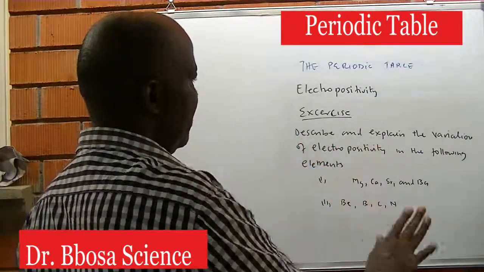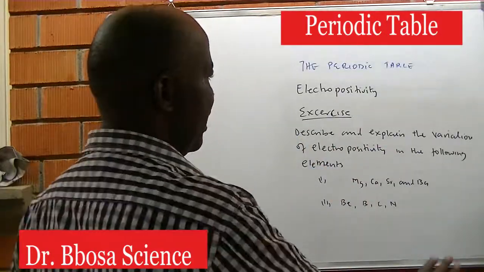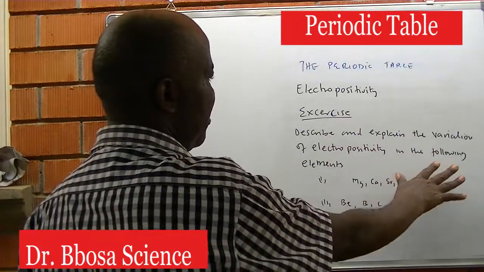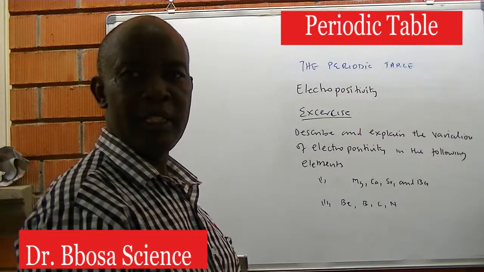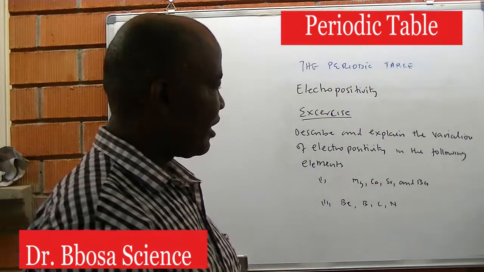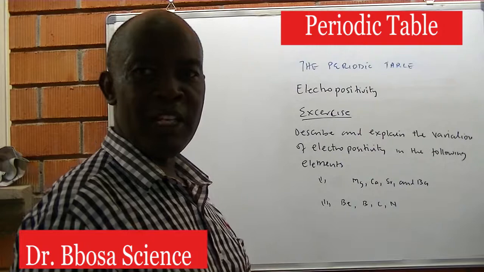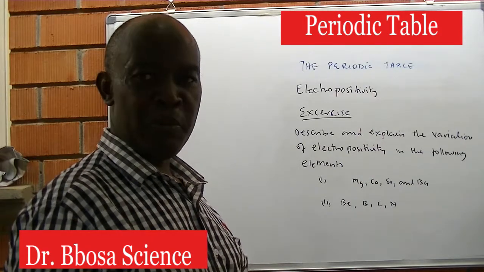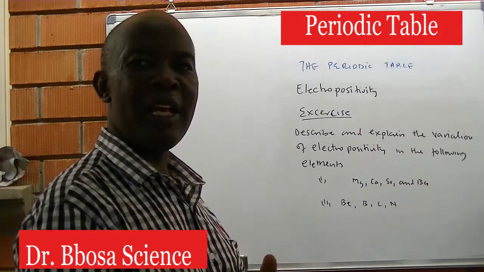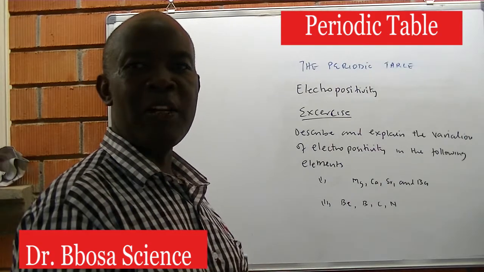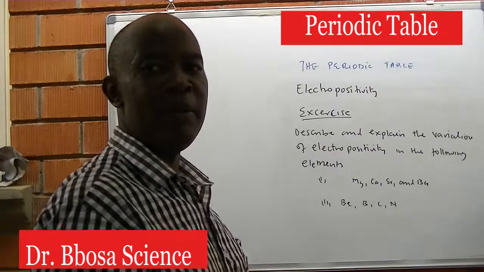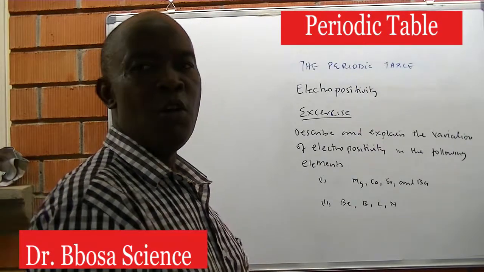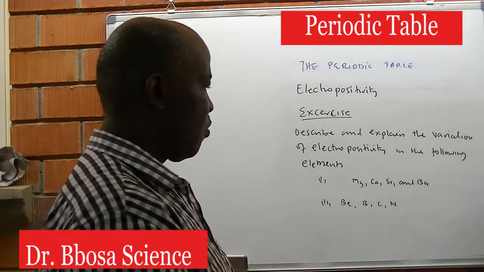The question may be, describe and explain the variation of electropositivity in the following elements. It is very rare to ask you to describe the variation of electropositivity across the period and down the group. That will be very easy. But it is up to you to identify elements in a period and to identify elements in a group.